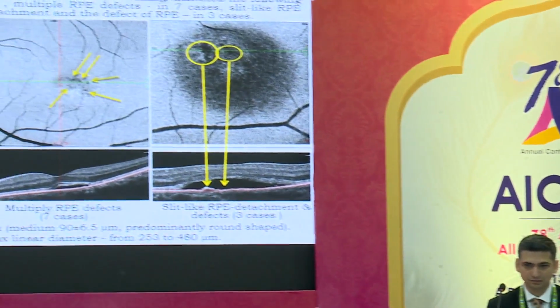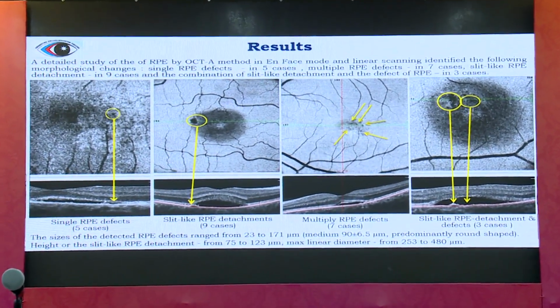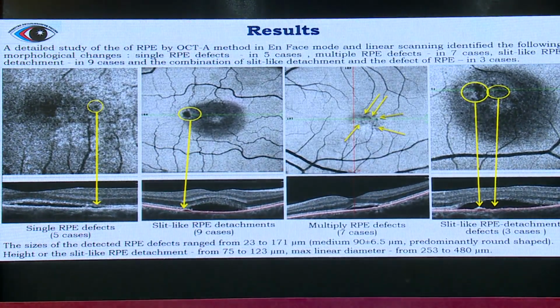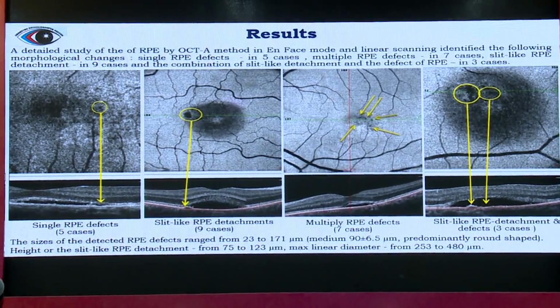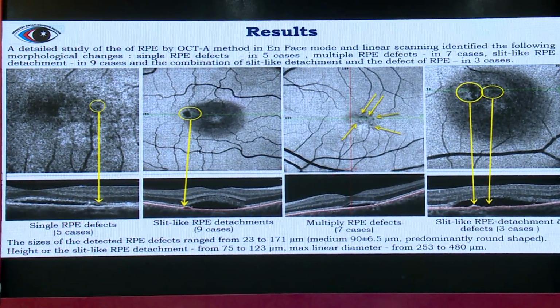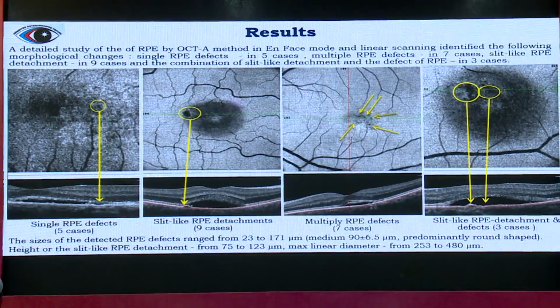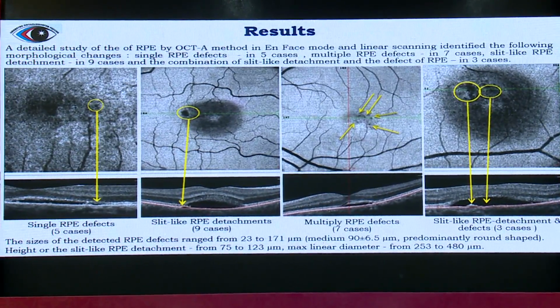As a result of our research in the first step of our study, we revealed the following morphological changes. Single RPE defects were revealed in 5 cases, multiple RPE defects in 7 cases. In 9 cases, we see slit-like RPE detachment, and the combination of slit-like detachment and the defect of RPE was revealed in 3 cases.